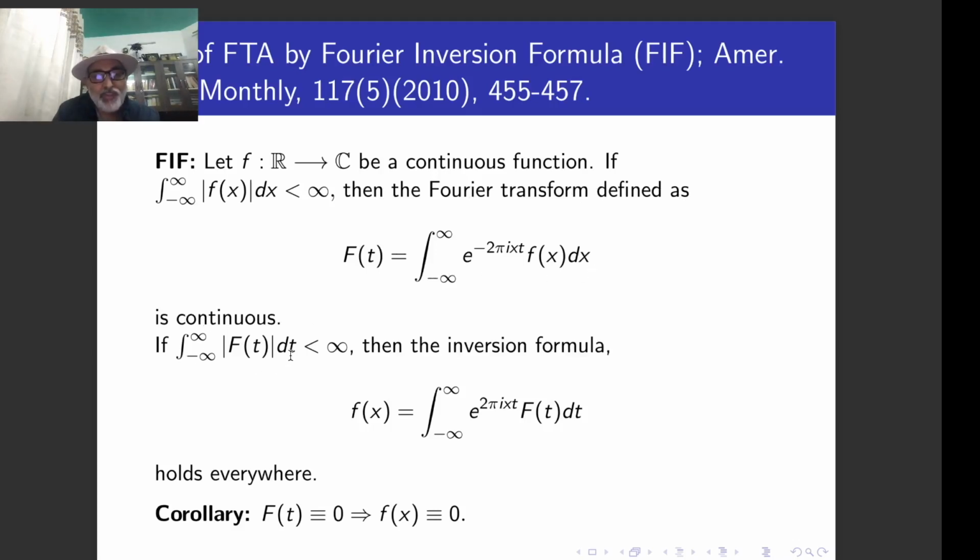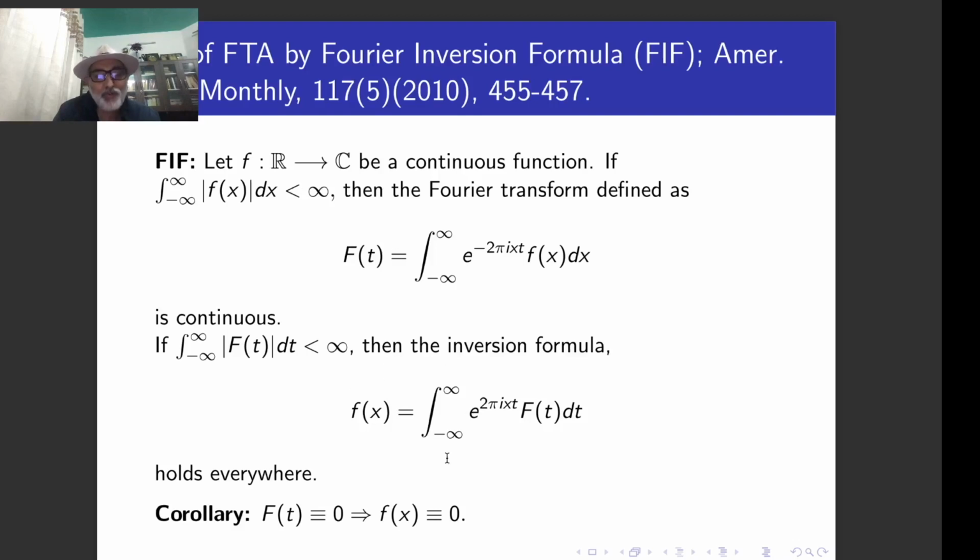If the integral of the Fourier transform also exists, then the inversion formula holds everywhere. Out of the Fourier transform I am extracting f(x), the function. From the function I go to the Fourier transform, and from the Fourier transform I extract the function.